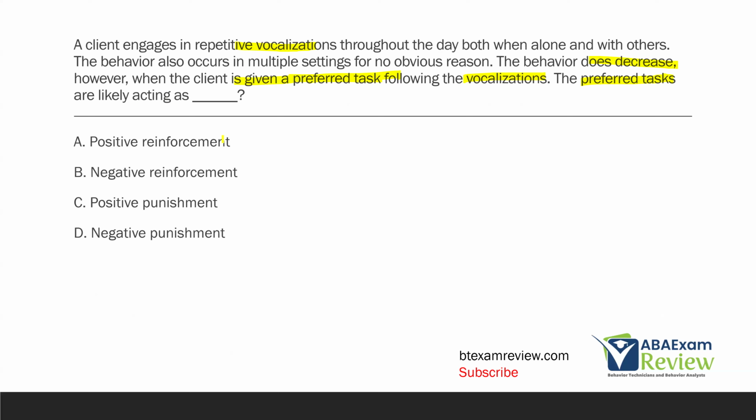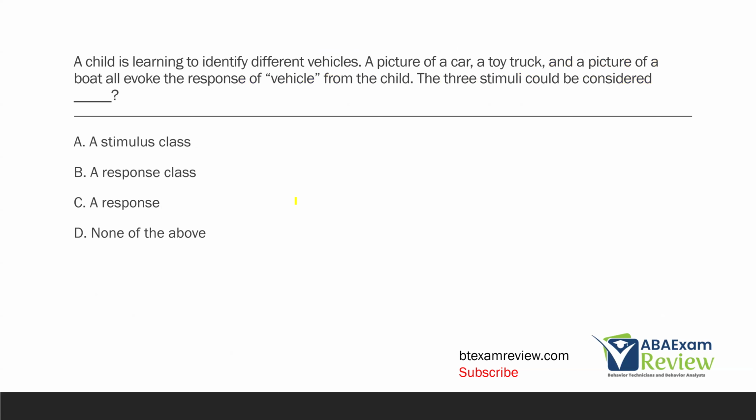Let's put those together. Let's look at A and B. Reinforcement, the preferred task is not reinforcement. The behavior is decreasing. Again, you've got to read carefully and think critically about this question. It is going to be C, positive punishment, or positive because it's added, it's given. It's punishment because it's decreasing. And then, of course, D, negative punishment, is when something is removed. The preferred tasks are not removed, they're added. So the preferred tasks are likely acting as C, positive punishment.